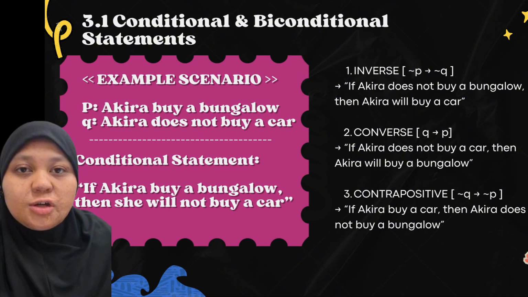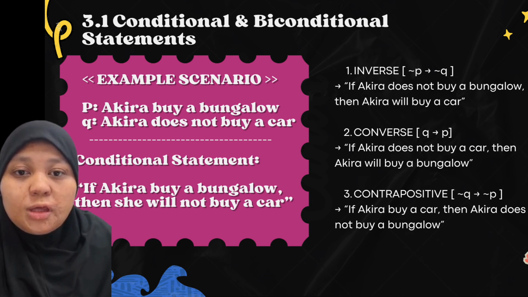As for the second conditional statement, it will be the converse. The converse statement will become Q implies P, which will produce, if Akira does not buy a car, then she will buy a bungalow. Moving on to the third statement, the contrapositive statement will become negation Q implies negation P. Thus, the full statement will become, if Akira buys a car, then she will not buy a bungalow.